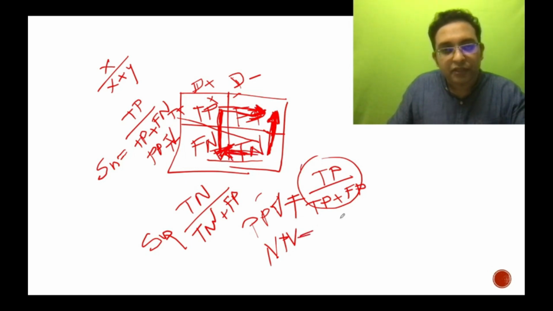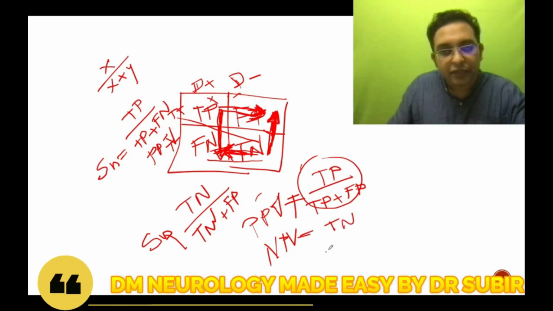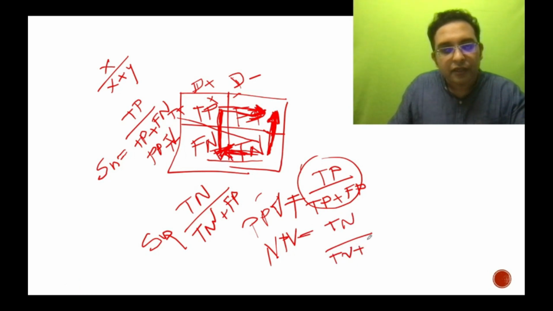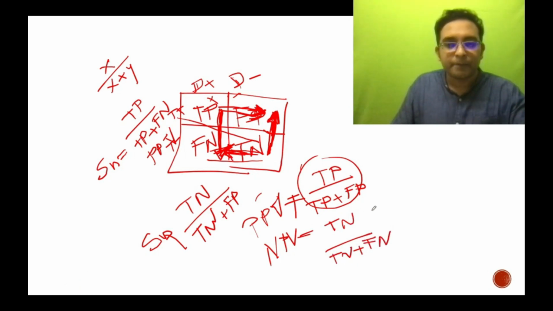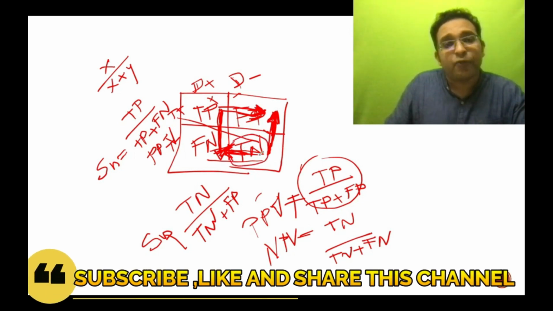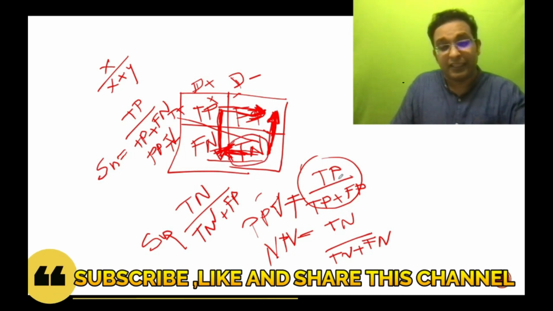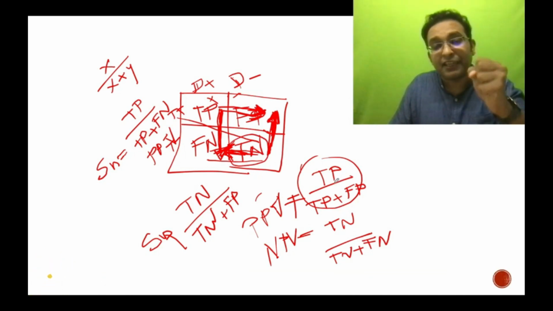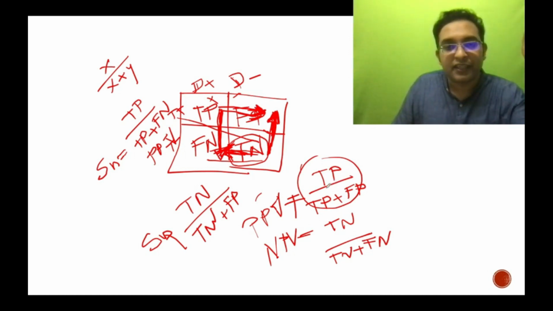So that was true negative. It will be coming like true negative by true negative plus false negative. So hope you got it. True negative by true negative plus false negative. So it shows how many are true negative among the total negative. So how efficiently we truly ruled out that the patient doesn't have a disease. So all are important in the clinical scenario.